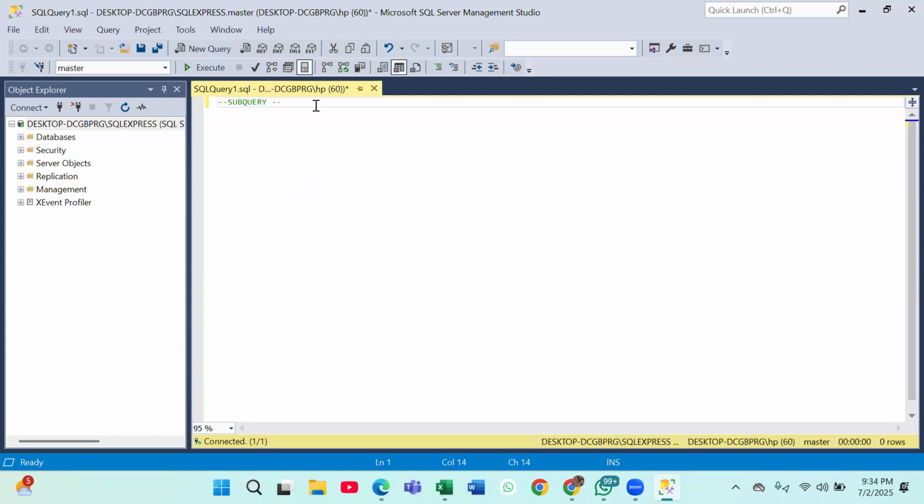Is my screen visible to everyone? Are you guys able to see my screen?